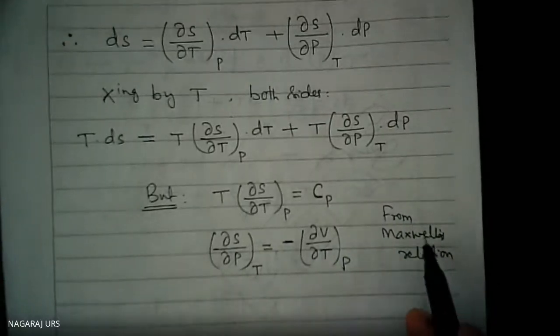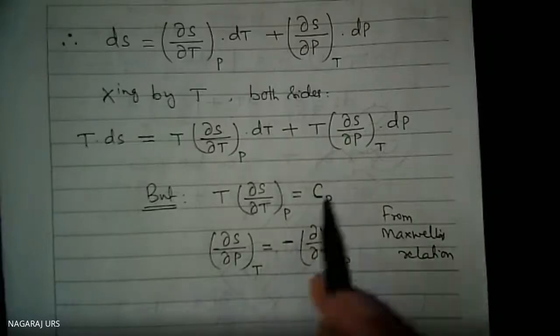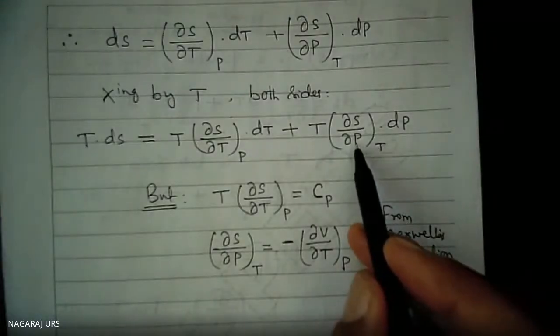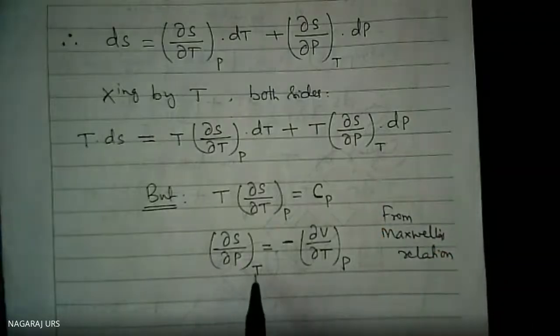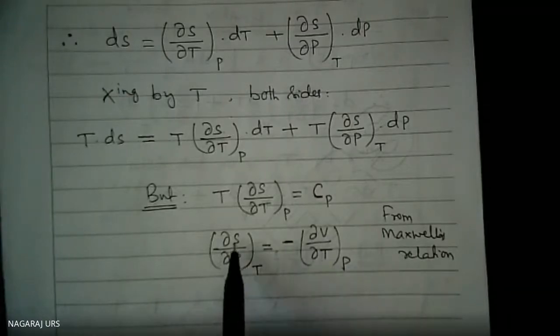This is according to Maxwell's relation. Here the variable is pressure and the constant is temperature, and that can be written as variable temperature and constant pressure, but here it is volume with respect to temperature.